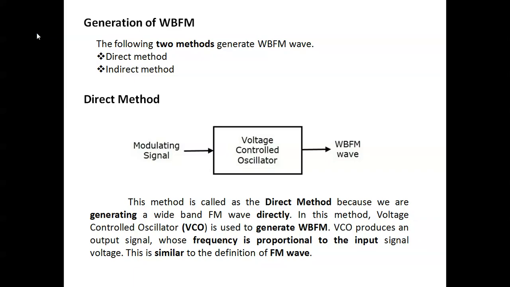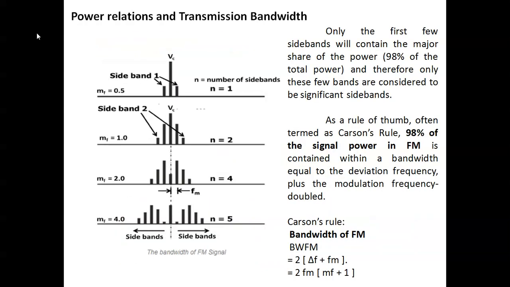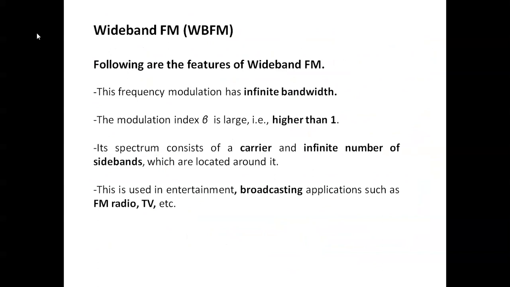Okay, now we are going to see about wideband FM and generation of wideband FM. So we know what wideband FM is. Previously we saw it, so we just have an introduction to wideband FM. Wideband FM has infinite bandwidth. The modulation index is higher than 1. The spectrum consists of a carrier and a number of sidebands, and broadcasting signals such as TV and FM radio are wideband FM.